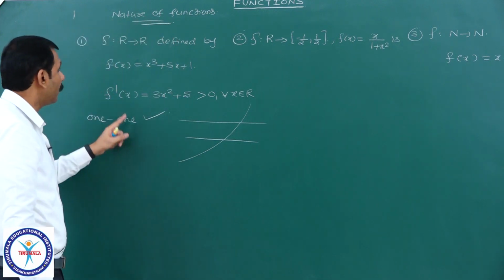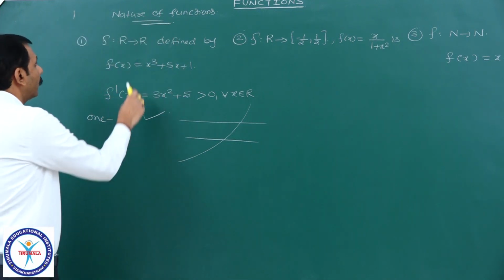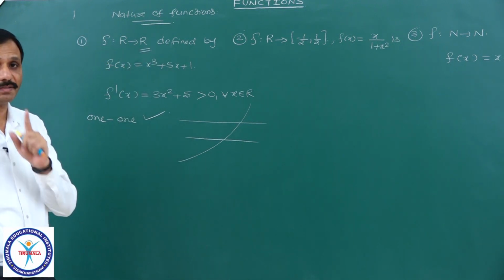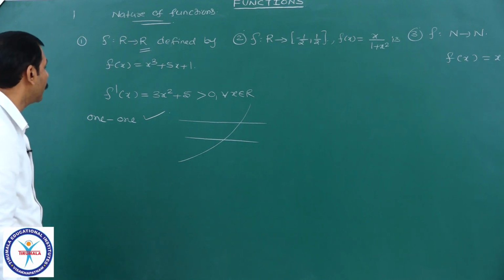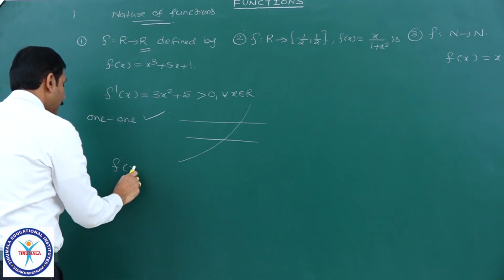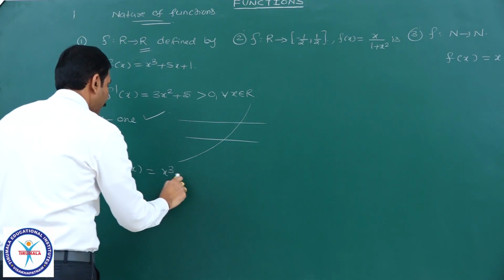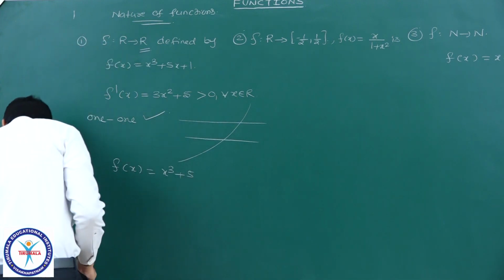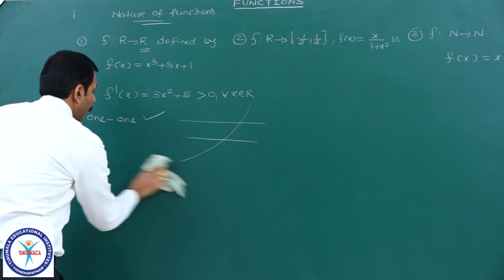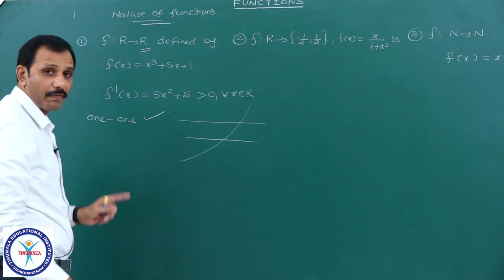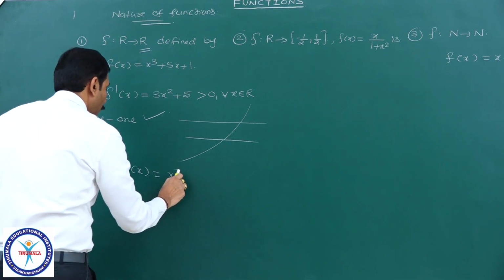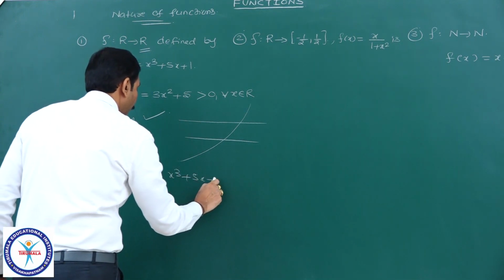And to check whether it is onto or not, the codomain is real numbers, so we need to find the range. Everyone observe here, f of x is equal to x cube plus 5x plus 1.